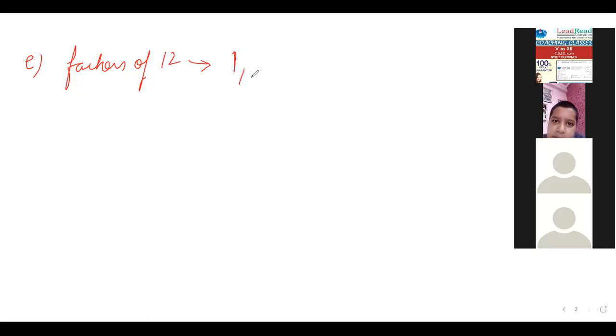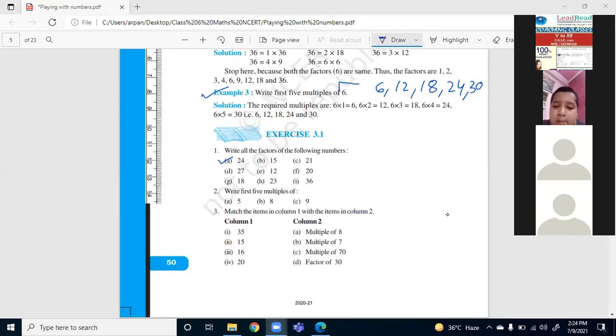Ma'am, the divisors of 12 are 1, 2, 3, 4, 6, and 12. You are correct. So 1, 2, 3, 4, 6, and 12. Okay, so let's move to the next question. The next part is 20. You have to find the factors of 20.